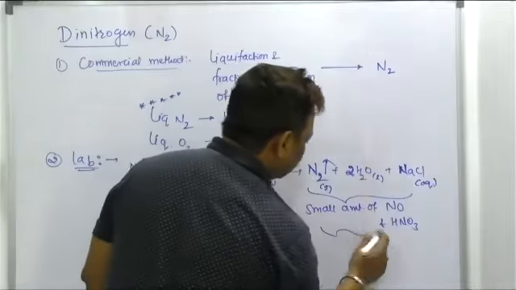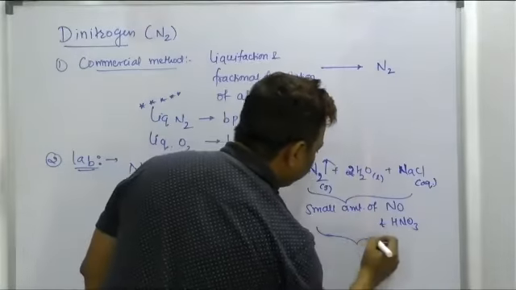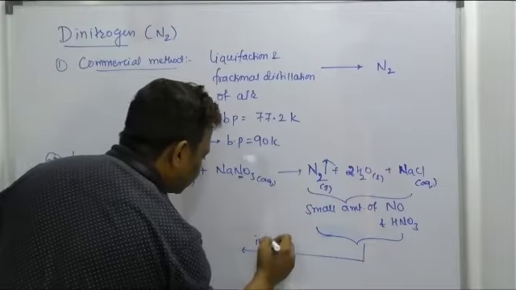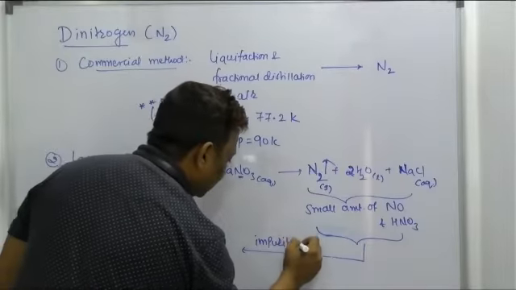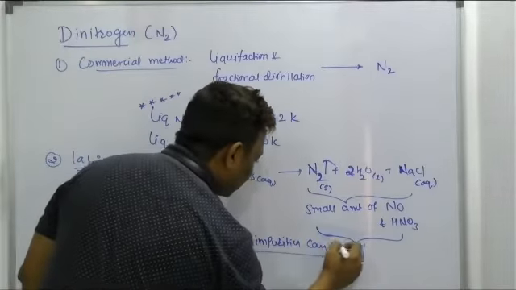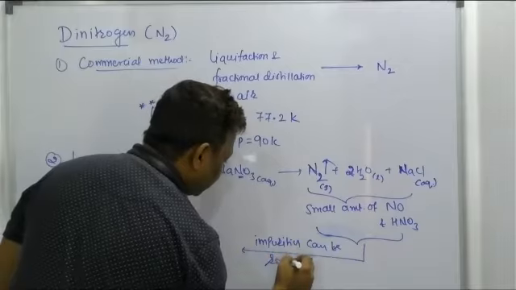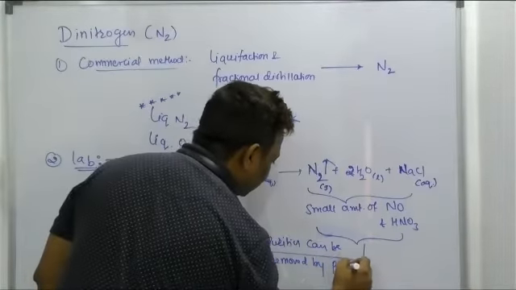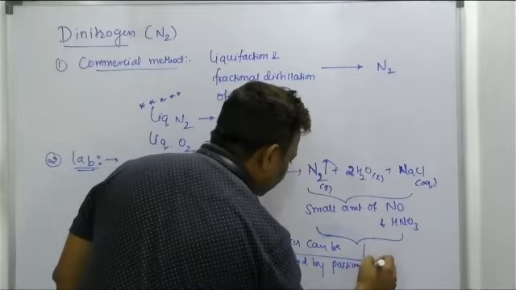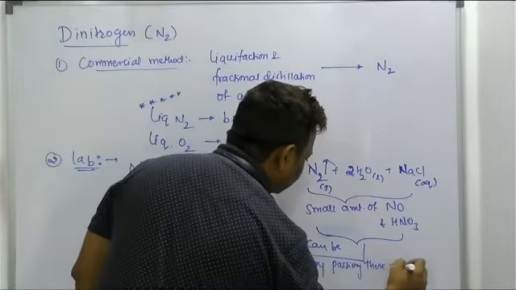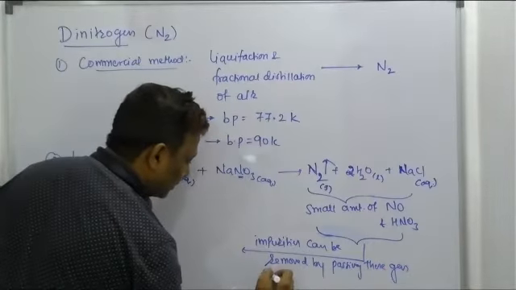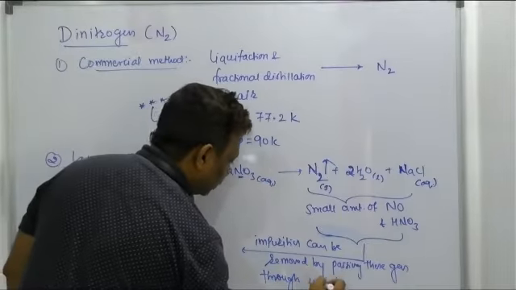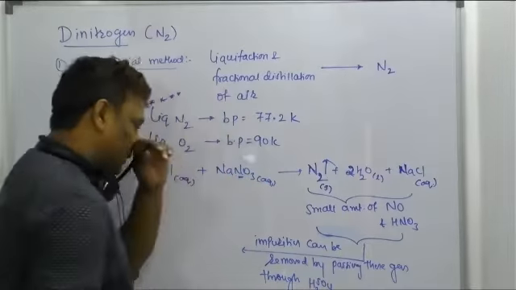So I should write now: impurities can be removed by passing this gas through sulfuric acid, okay beta?